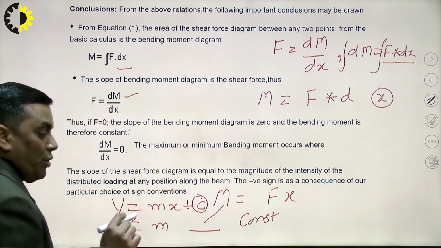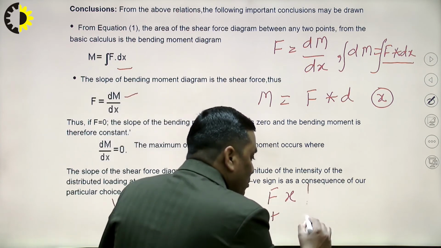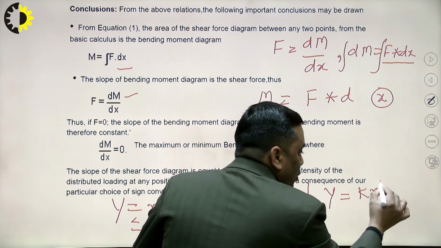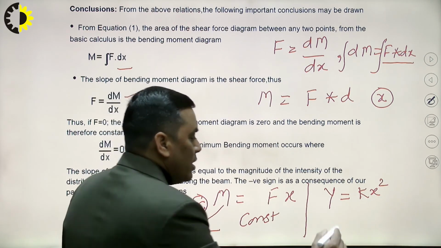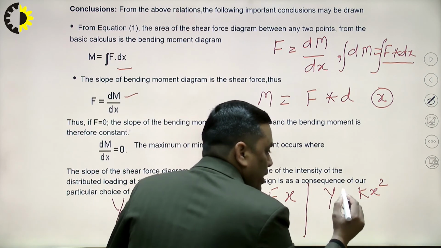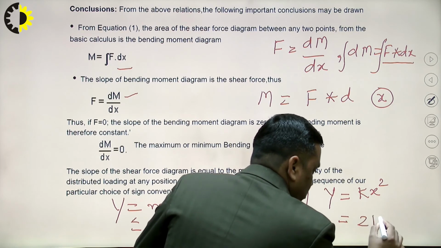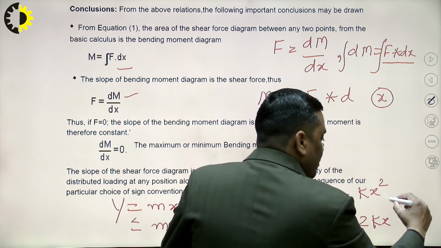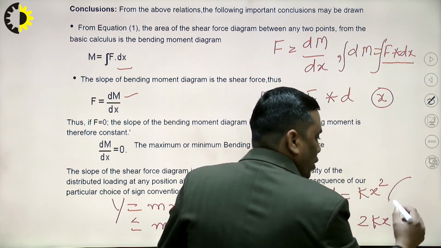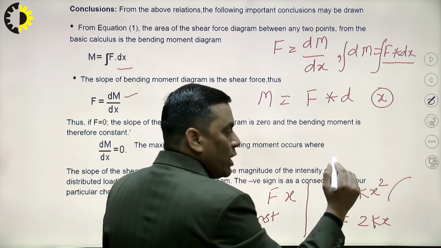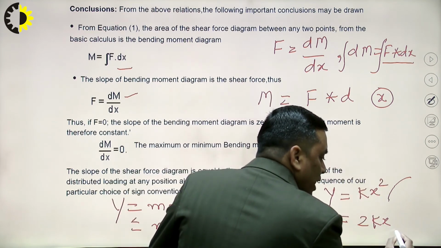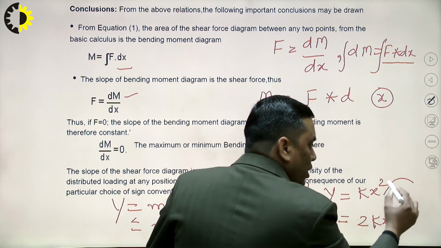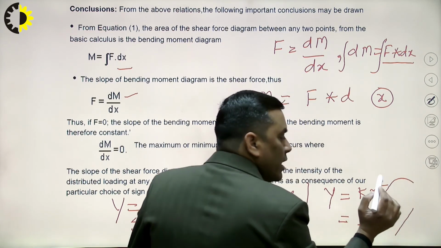So, one interpretation: if the bending moment equation is of an inclined line, then the shear force will be a constant horizontal line. If the bending moment equation is in the form of a parabola, y equal to kx square, then if I differentiate it, it will be 2kx. So if the bending moment curve is parabolic, then the shear force diagram will be an inclined line.